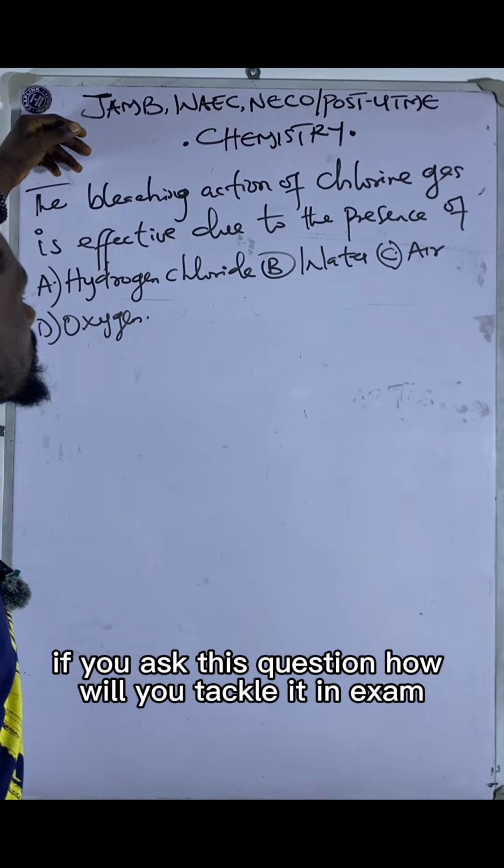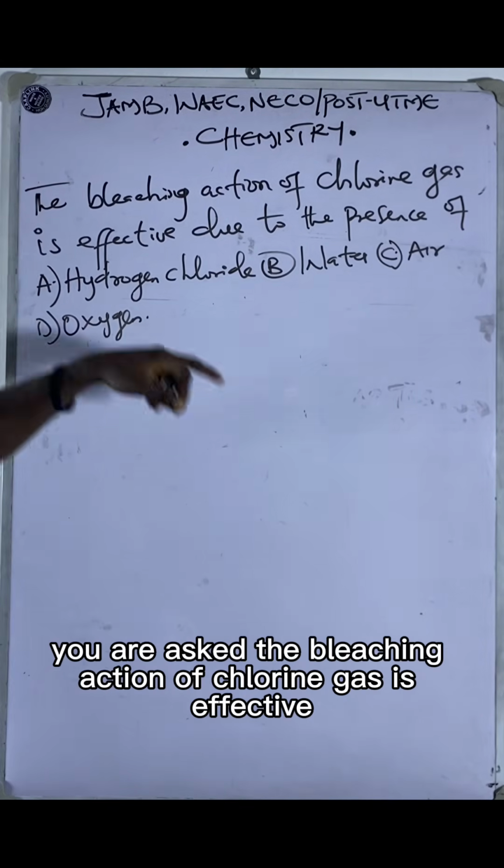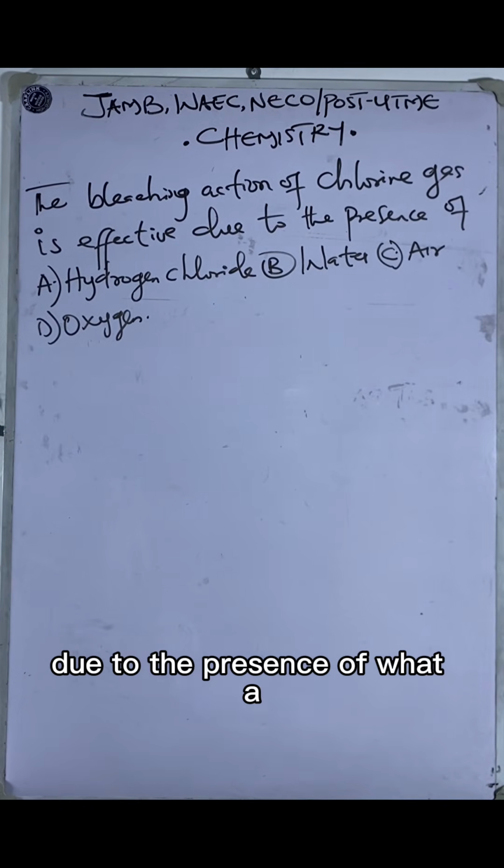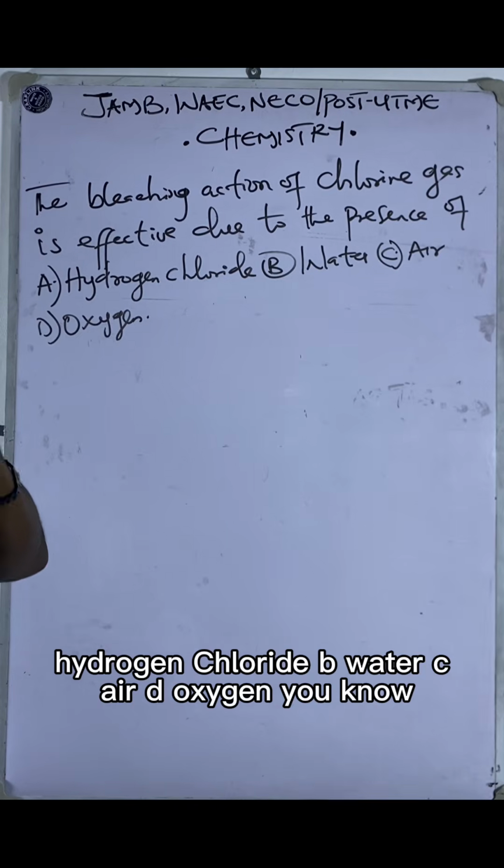Okay. If you are asked this question, how will you tackle it? In exam, you are asked: the bleaching action of chlorine gas is effective due to the presence of what? A. Hydrogen chloride. B. Water. C. Air. D. Oxygen.